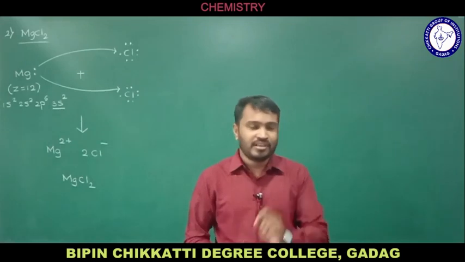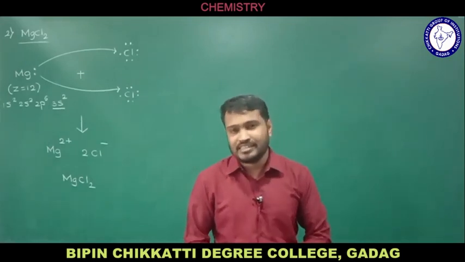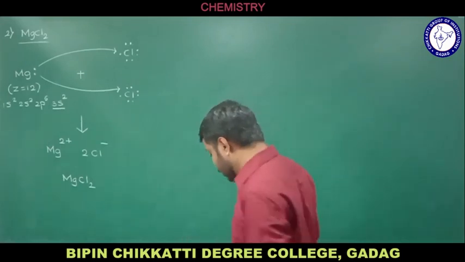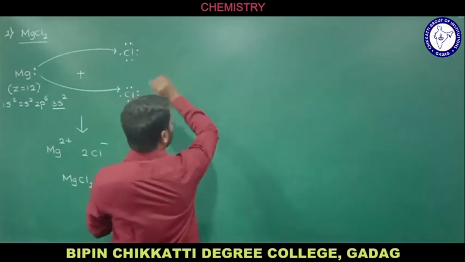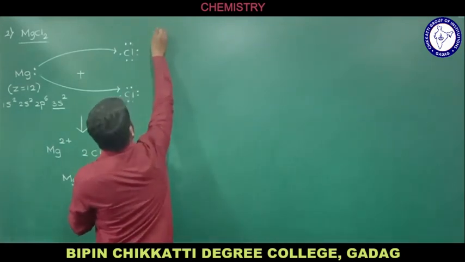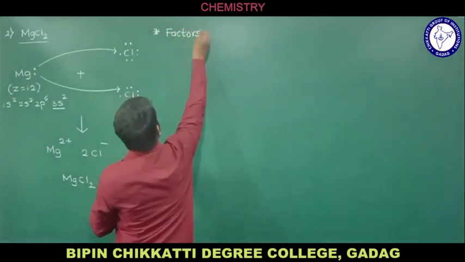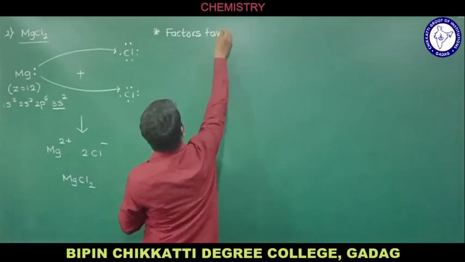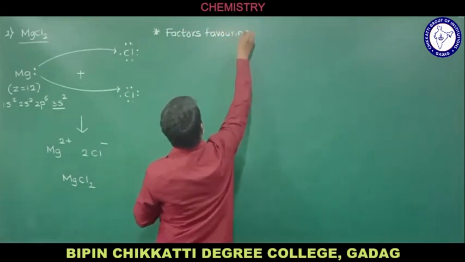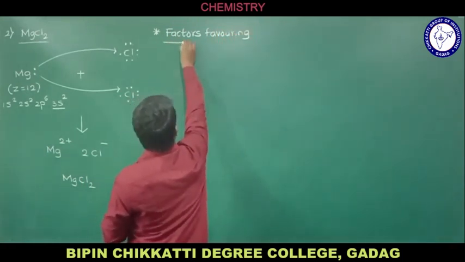So now, after knowing the meaning of ionic bond and examples, I am going to discuss the factors favoring ionic bond formation.